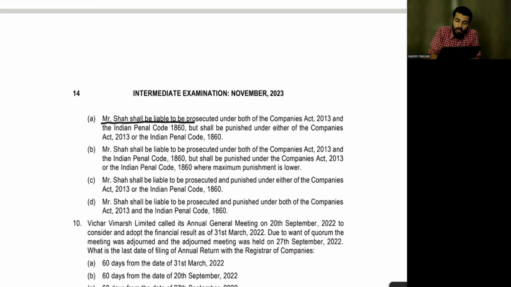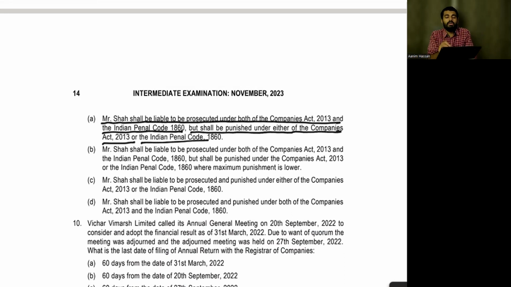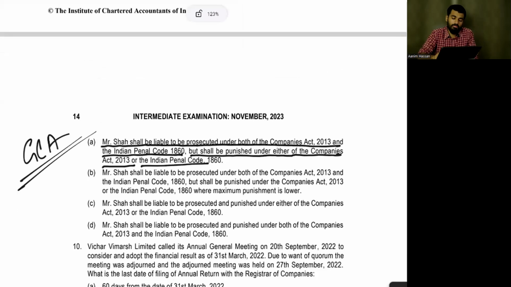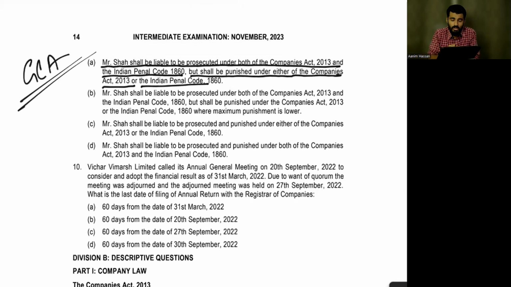Mr. Shah shall be liable to be prosecuted under both the Companies Act 2013 and Indian Penal Code 1860, but shall be punished under either the Companies Act 2013 or the Indian Penal Code. So what is option A? It is telling that he has to be prosecuted under both acts, but the punishment will be under either of the acts. We are talking about Section 66 of the Companies Act, but the option is talking about the General Clauses Act, yes or no? Is option A correct or not?